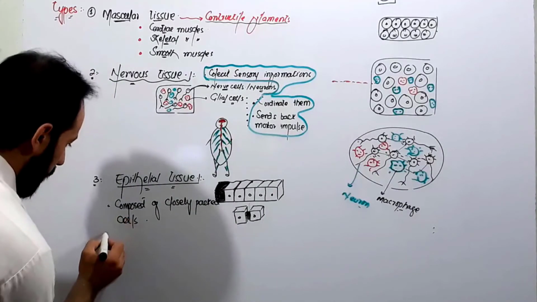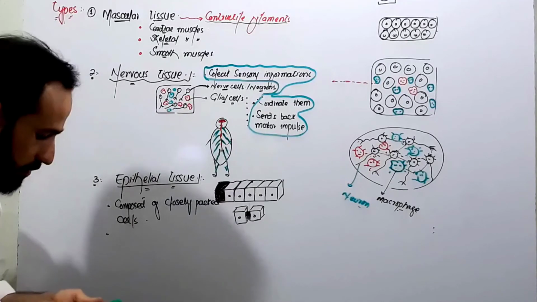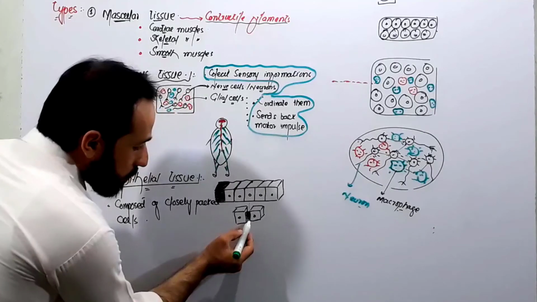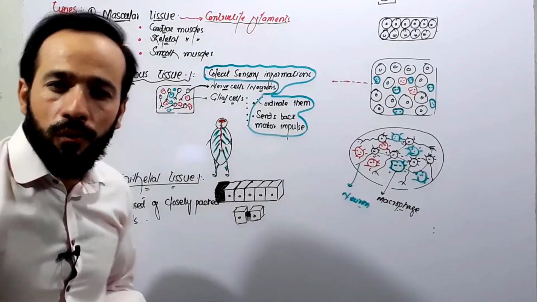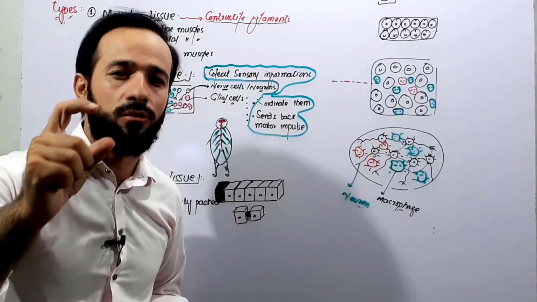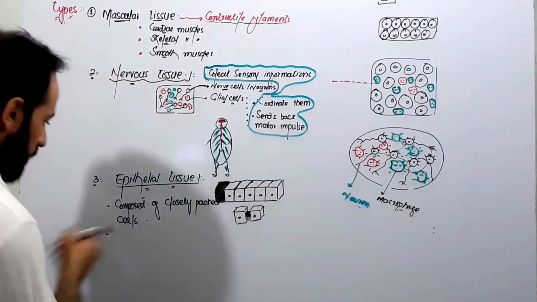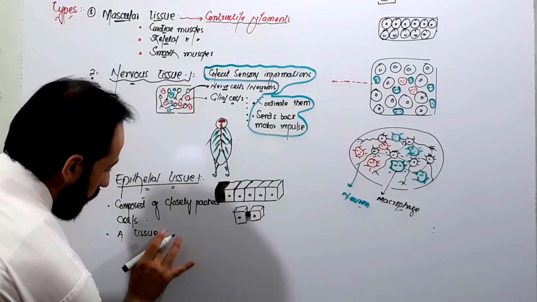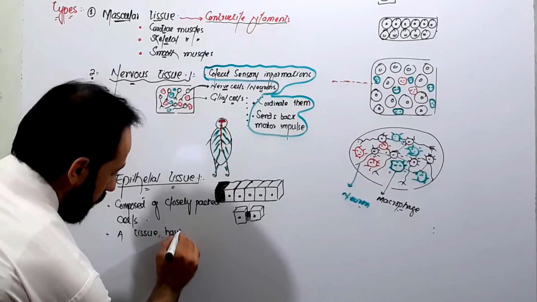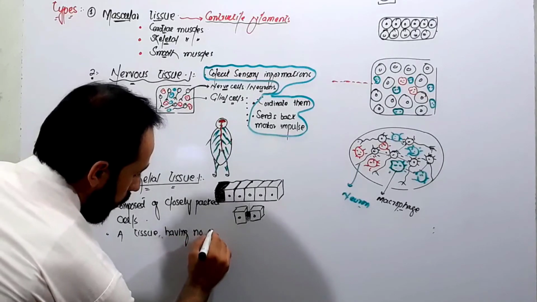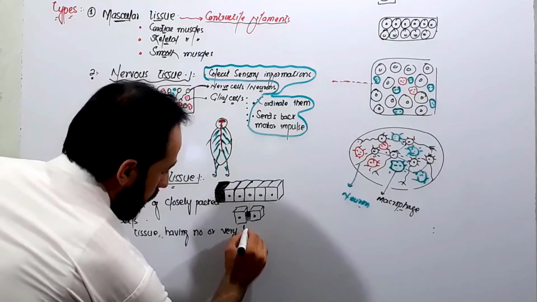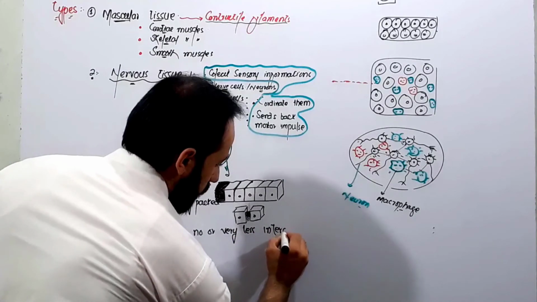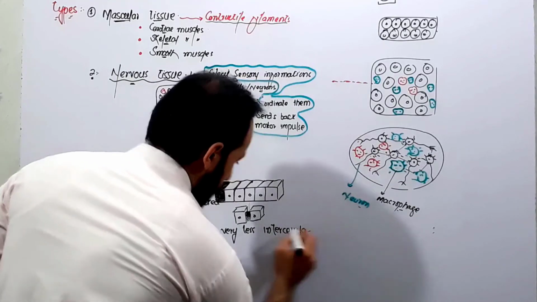So once again, friends, let's do another definition. What is epithelial tissue? A type of tissue which has no or very little intercellular spaces. Let me write here: a tissue having no or very little intercellular spaces.